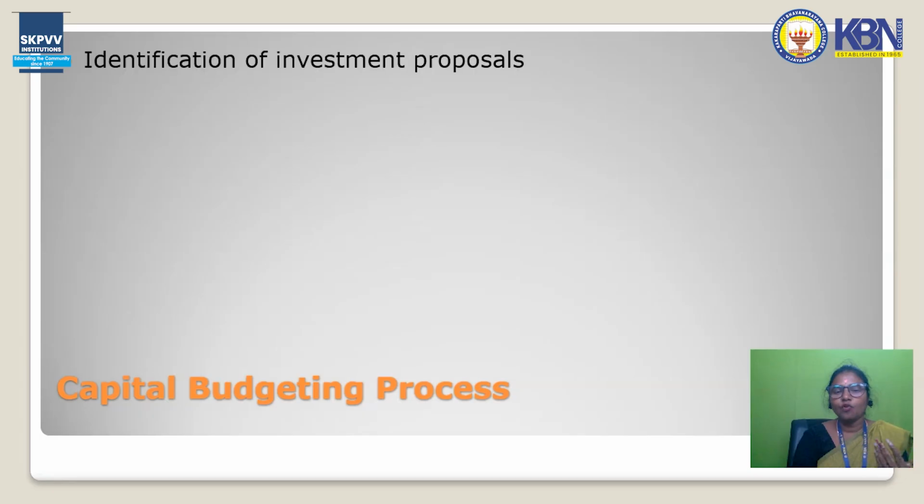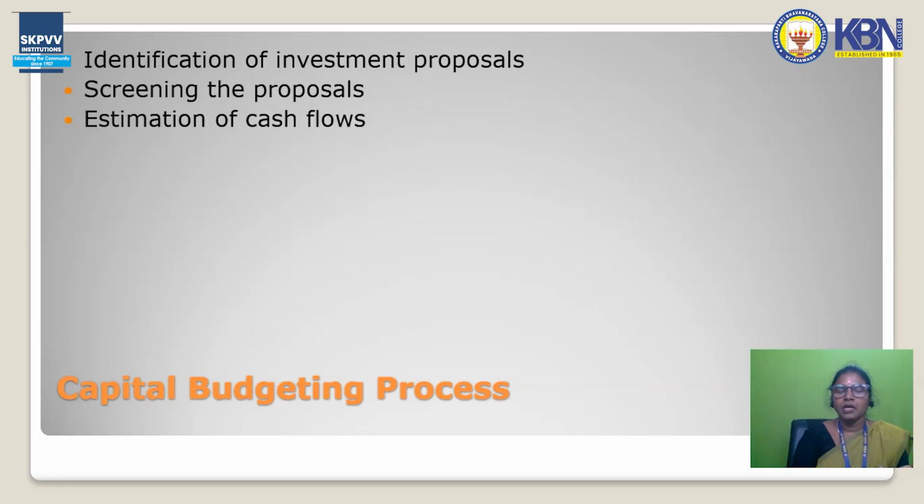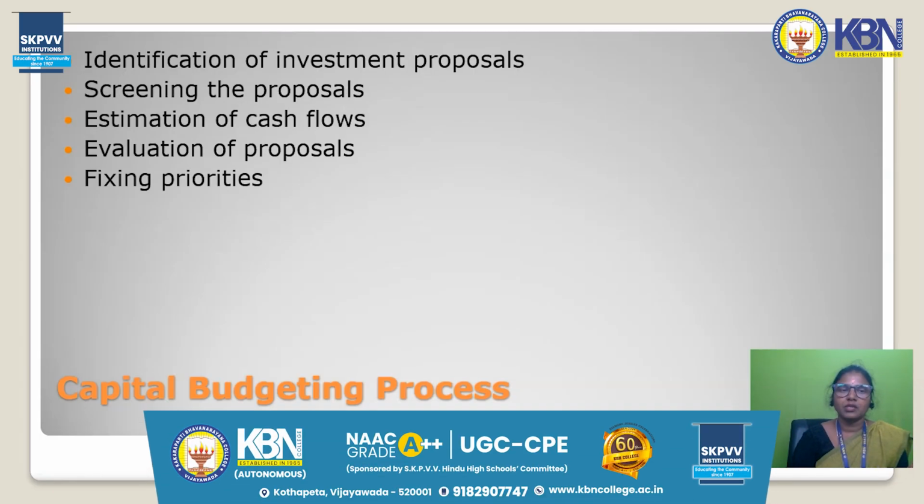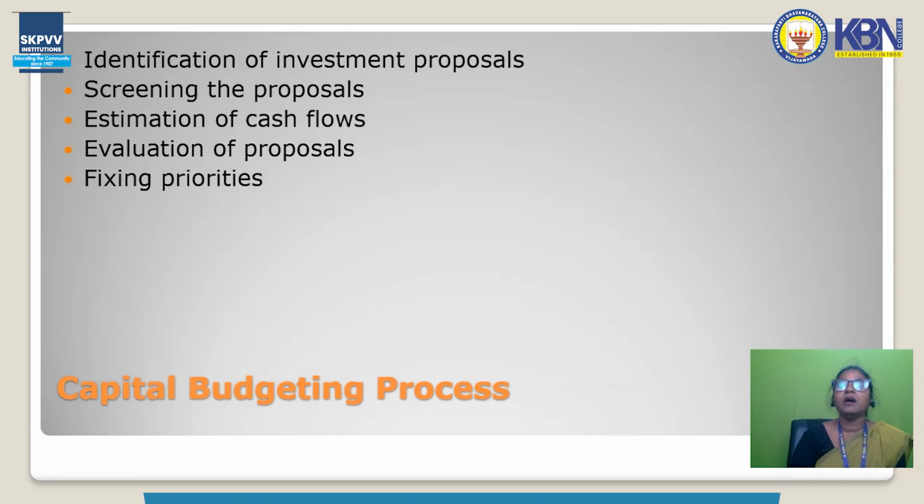Next we can go to the capital budgeting process. How does it work? First of all, the process starts with identifying the investment proposals. We have multiple options available in the markets, for example, debt or equity.